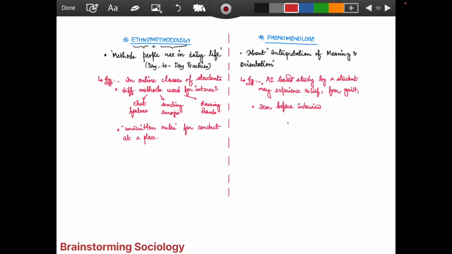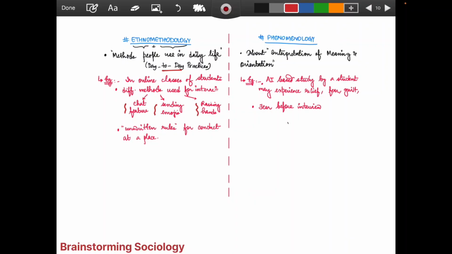Methods people use in daily life: what are the methods? That is ethnomethodology. Ethno means people and method means the things being used, so day-to-day practices are being talked about. For example, in online classes, different methods are used for interaction. What can the different methods be? Chat feature, sending emojis, raising hands, all these are the features.